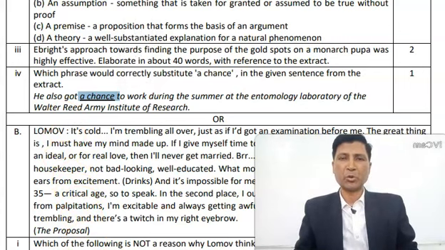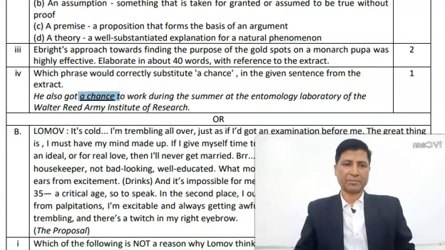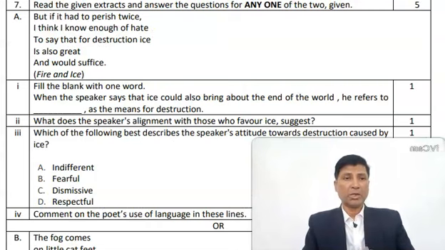Let us move on to the analysis of the next extract. Now, let us do question number 7 after we have done question number 6. And this question too has 2 options. So you apply the same approach. First of all, observe the two extracts and go for the one that is easier for you to do.